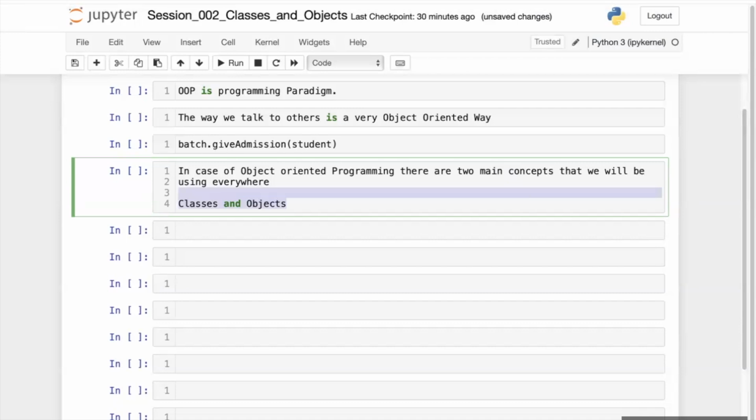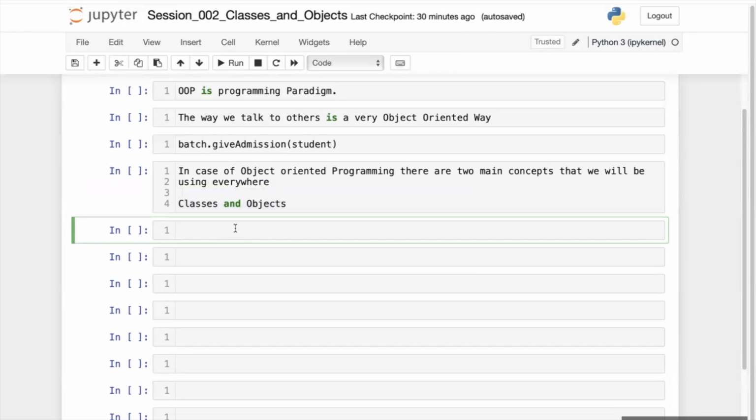Let's first understand what a class is, what an object is. First, I'm going to explain what an object is. I have already explained it, but now I'm going to delve deep into it.